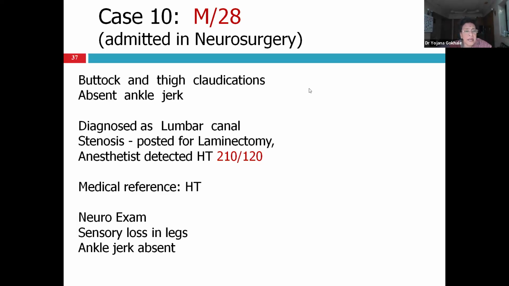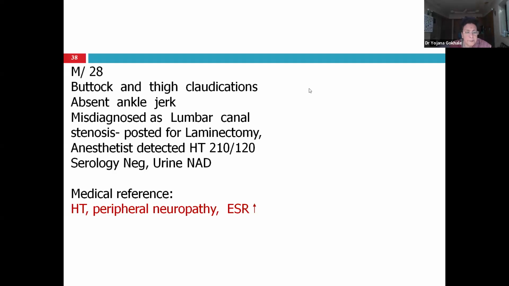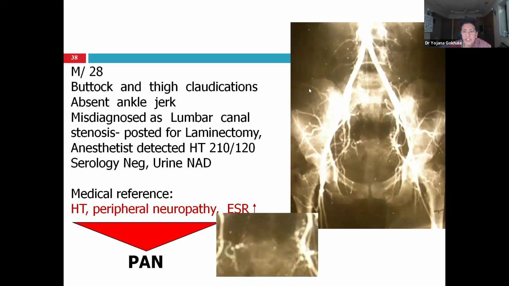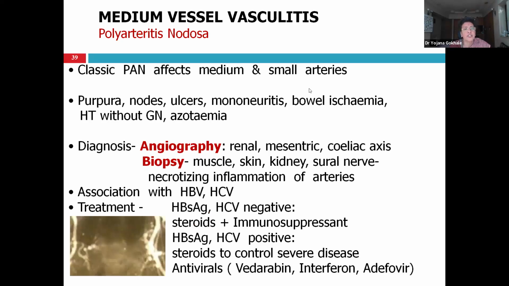This is an interesting patient admitted in neurosurgery. He had buttock and thigh claudication. His ankle reflex was absent. So he was diagnosed as lumbar canal stenosis. Note his age, 28. He was posted for laminectomy. The anesthetist detected high blood pressure and took a medical reference. On examination, we found sensory loss in the legs and absent jerk. So we suspected peripheral neuropathy. So hypertension, peripheral neuropathy, and raised ESR, we thought of vasculitis. His angiogram was done, which detected aneurysm. So it was a polyarteritis nodosa case.